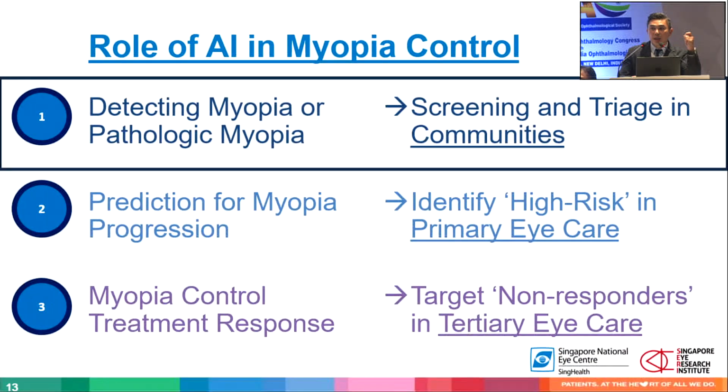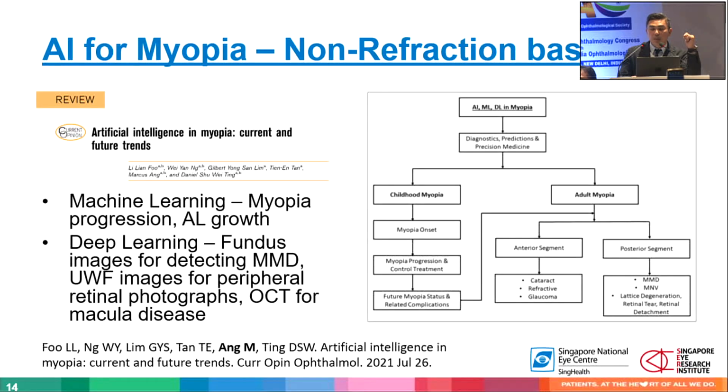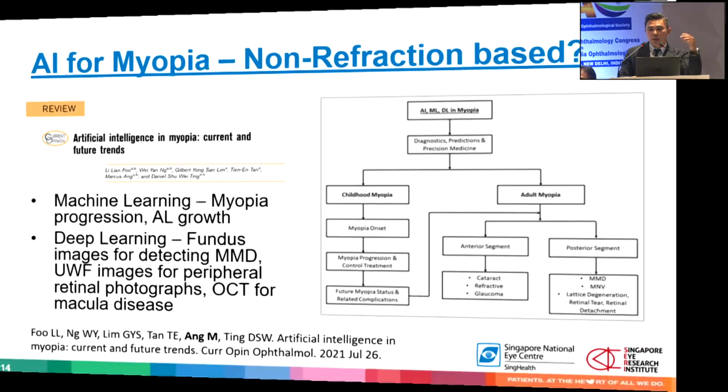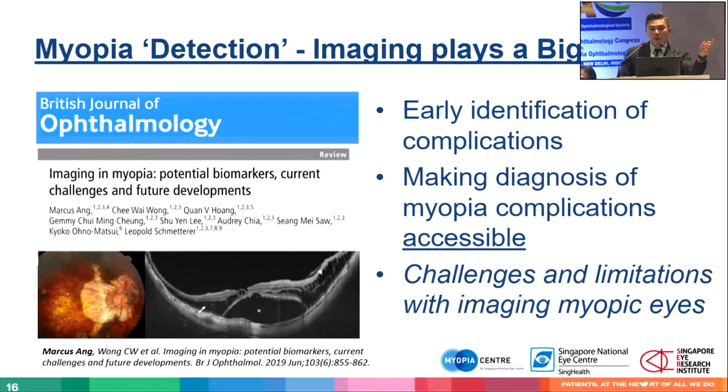So first, can we use AI to detect myopia? Actually, there have been a lot of studies published using various types of AI, whether it's machine learning or deep learning. And deep learning, of course, is something which is very popular and it's already been used based on fundus imaging, for example. Now multiple groups have published on using fundus images to replace refraction. So a non-refractive based way of diagnosing myopia.